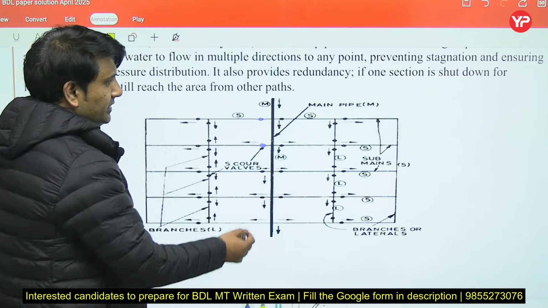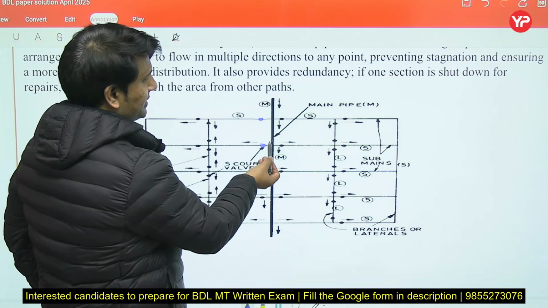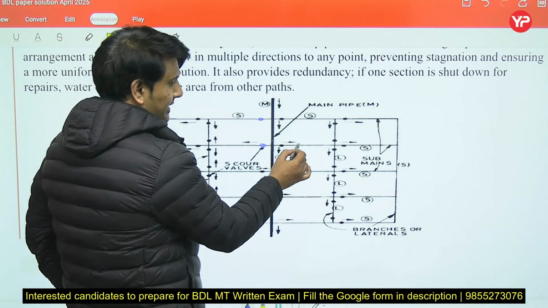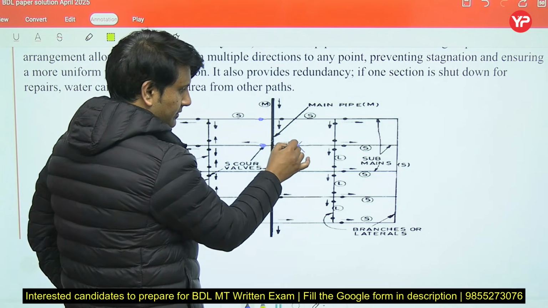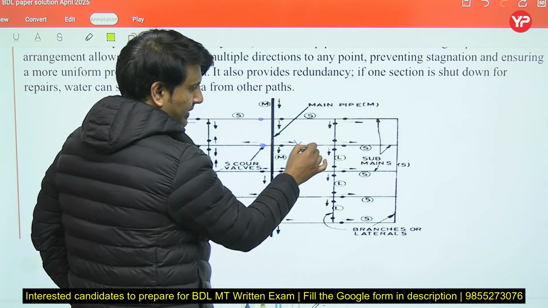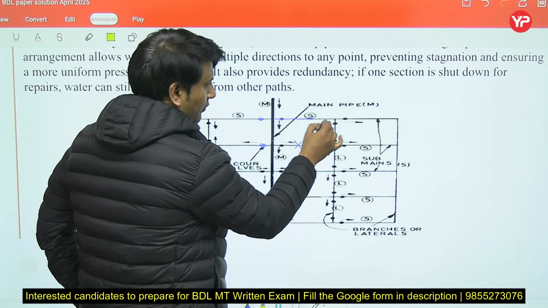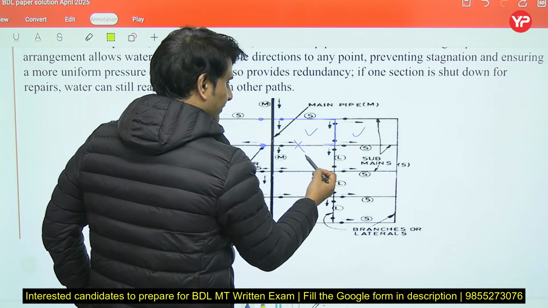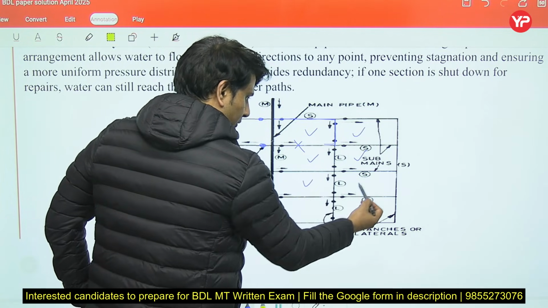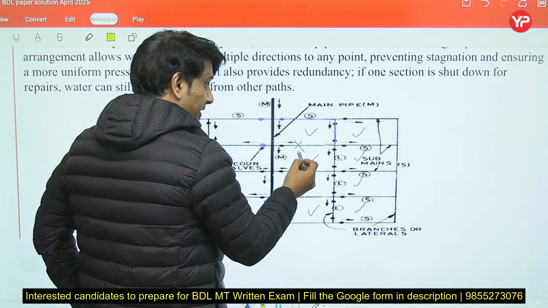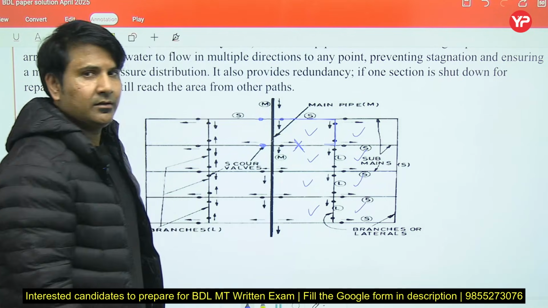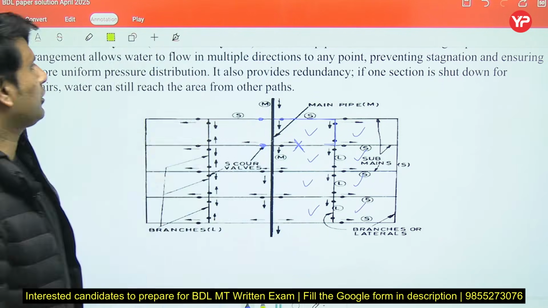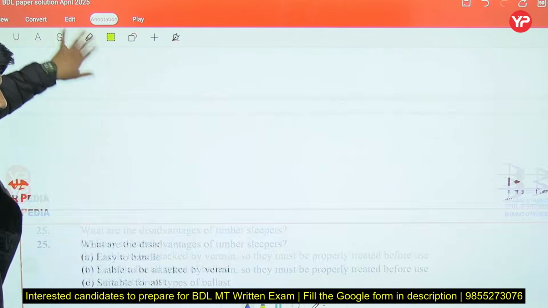Now, this particular system is a good system because if anything happens in this particular region from where the pipeline is going, we can divert water from another pipeline also, and all the area will get water supply even if there is a problem in one particular portion. So this is also known as reticulation system.